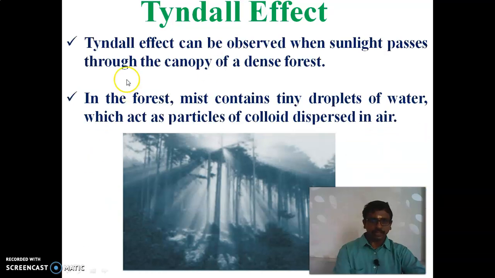The Tyndall effect can also be observed when sunlight passes through the canopy of a dense forest.